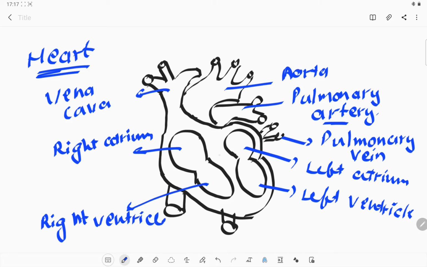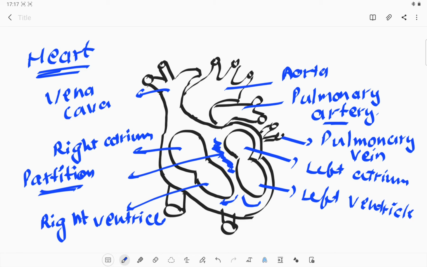Both the right atrium and the left atrium, as well as the right ventricle and the left ventricle, are divided by a middle structure. What is this known as? This is the partition, which helps us completely separate both halves of the heart, so that there will be no mixing of carbon dioxide blood and oxygen blood.